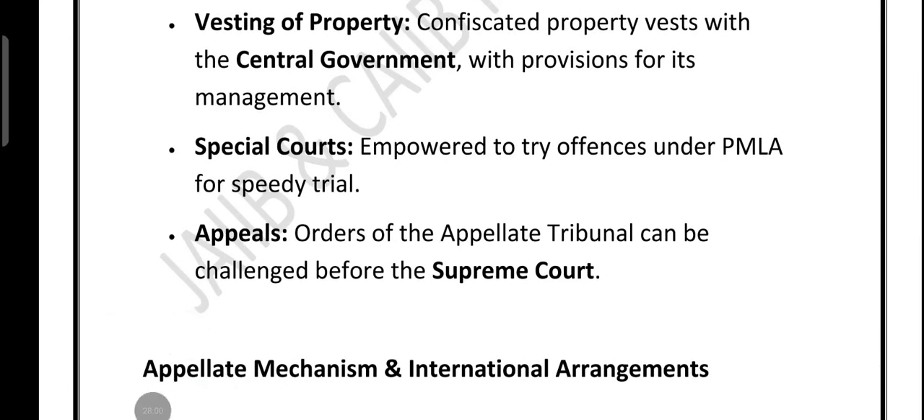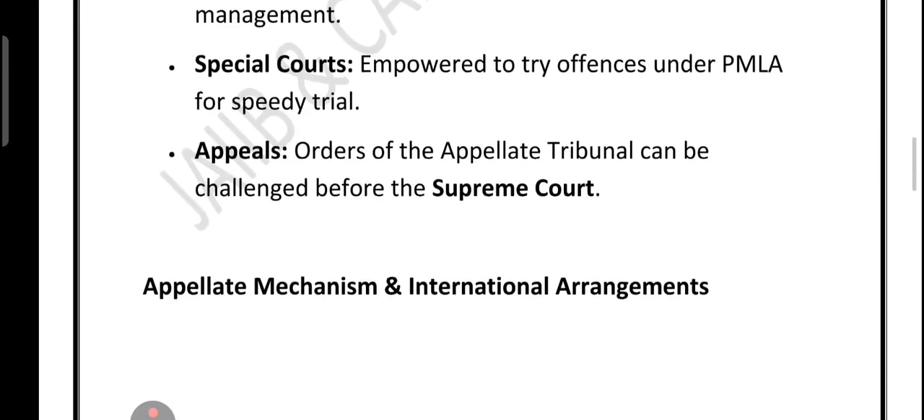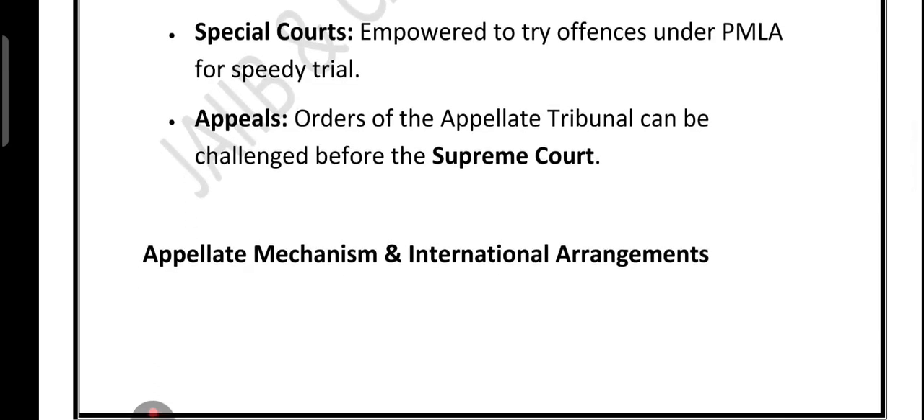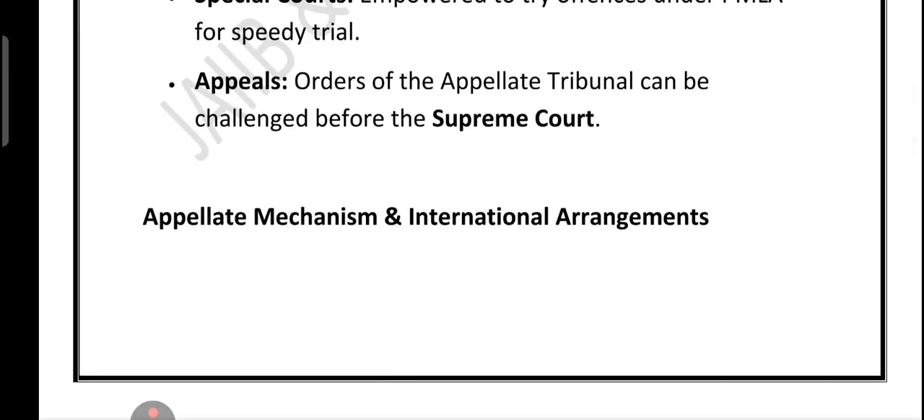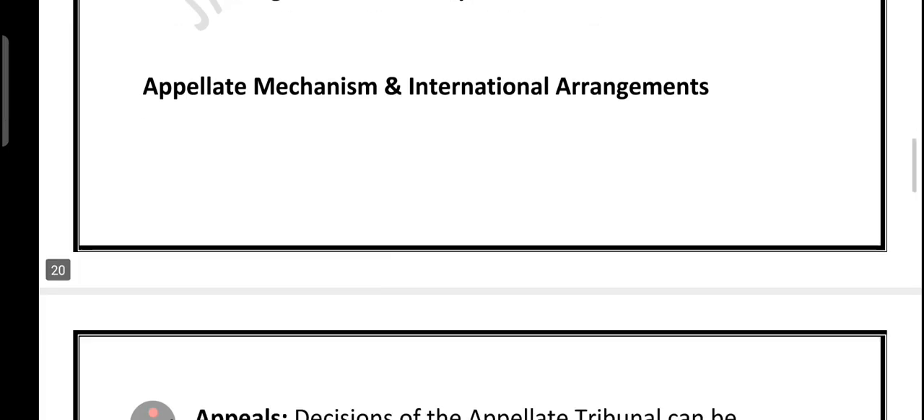So friends, adjudication we know. If it is proven tainted, the law allows confiscation of the asset. To ensure faster justice, special courts are set up under PMLA, and if anyone is unhappy, they can appeal directly to the Supreme Court. Now friends, PMLA is not just strict, it is extensive, powerful and far-reaching. Right. Now let's talk about the appellate process and international cooperation under PMLA.